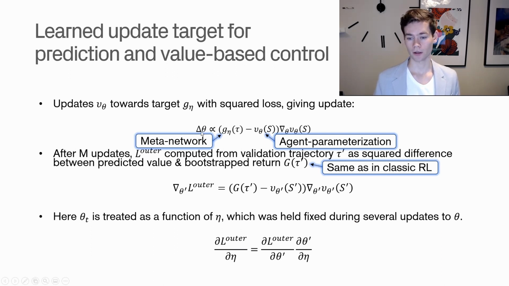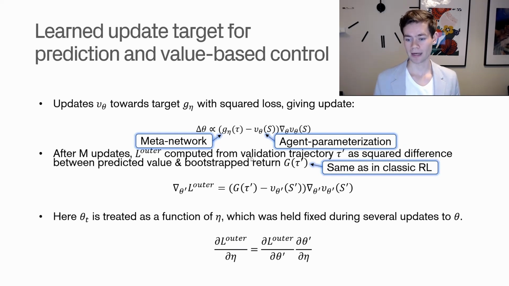So you follow the gradient of theta, and that is basically the difference here between your target and then your value. And well, this is the sort of size of how unexpected your value that you got is. And then you move in the direction of the gradient of the value function. So this is the meta network, and this is the agent parameterization. And you do this for M updates.